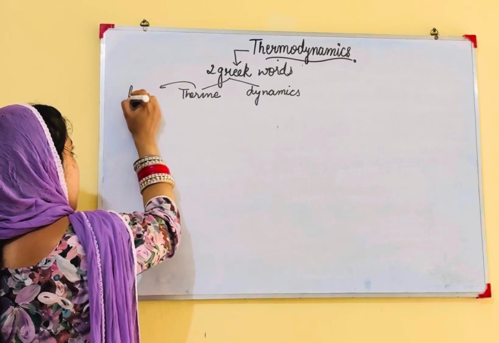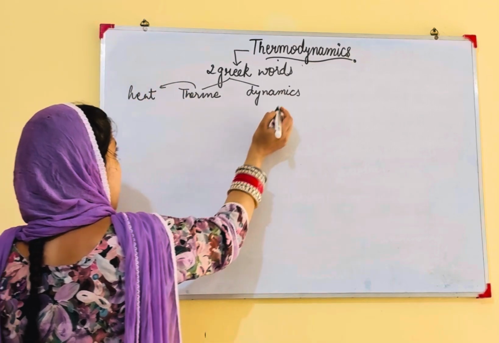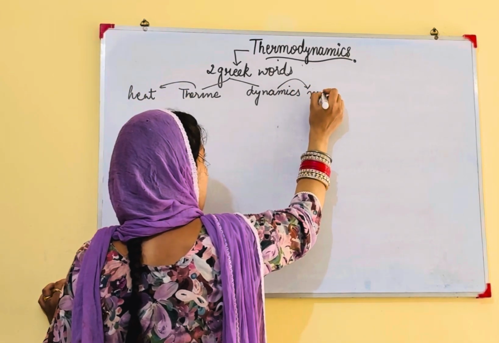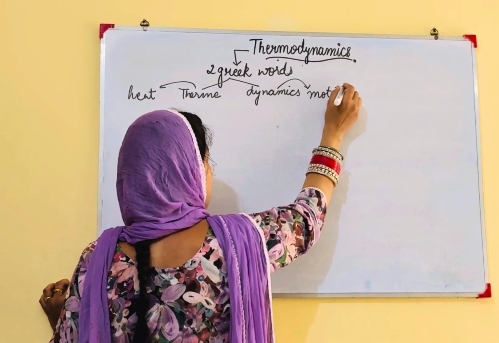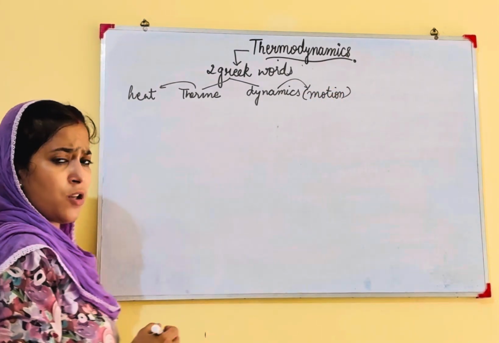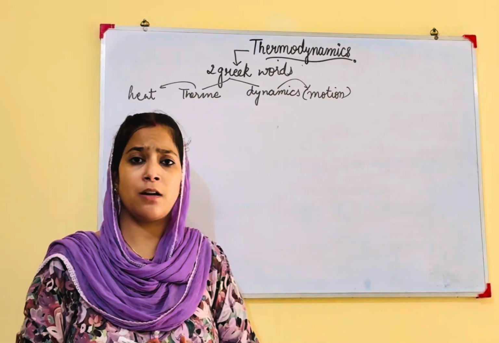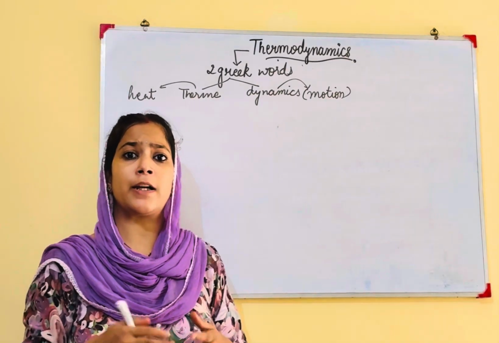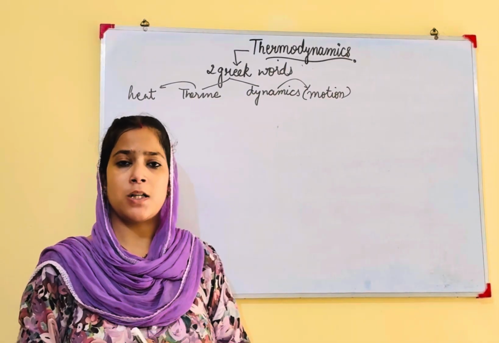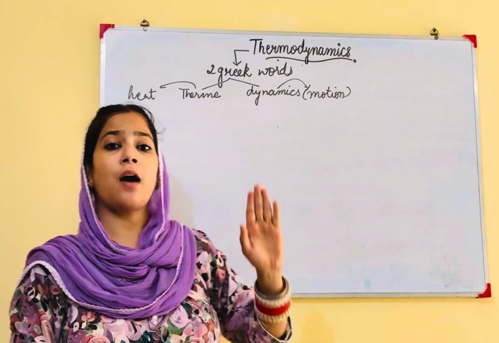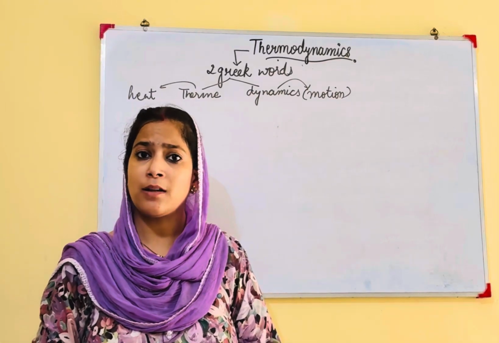Thermi means heat and dynamic means motion. So this means heat is in motion, but we have not observed anywhere that heat is traveling or moving. But here the heat transfers from one form to another.